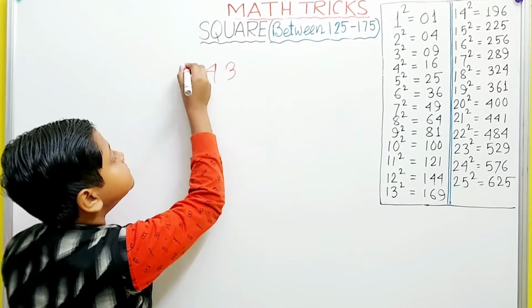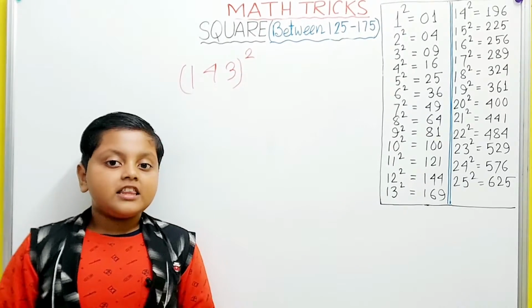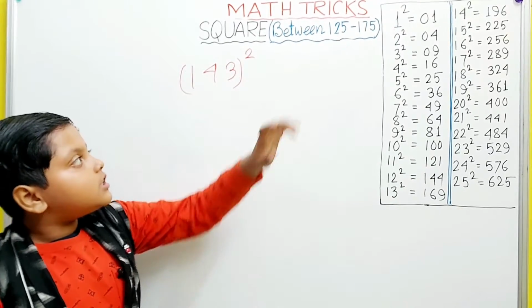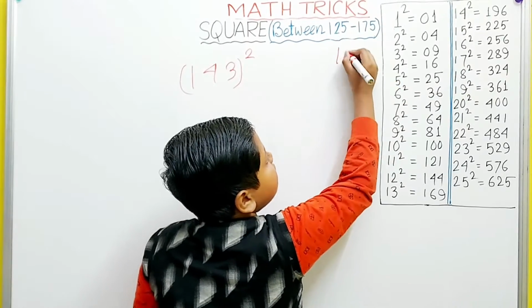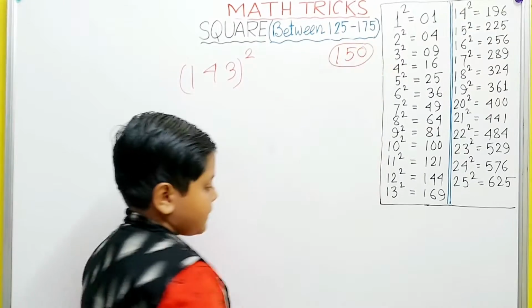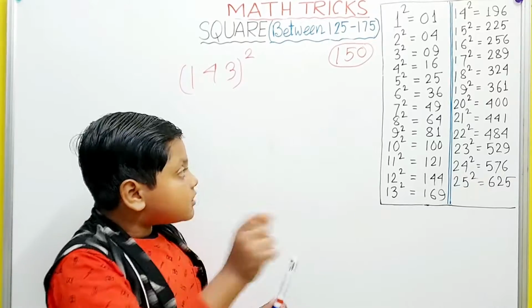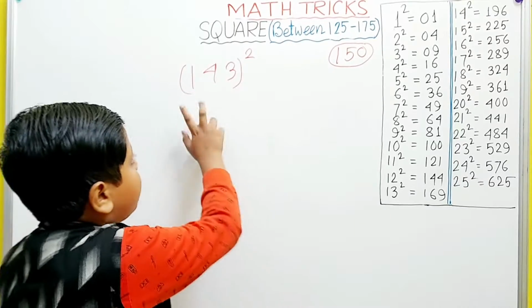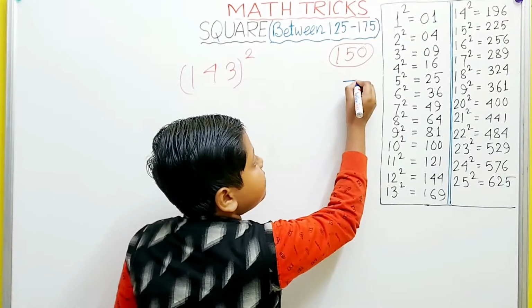143. Now the base for these two numbers or the limits is 150. Obviously, the difference between 143 and 150 is 7.